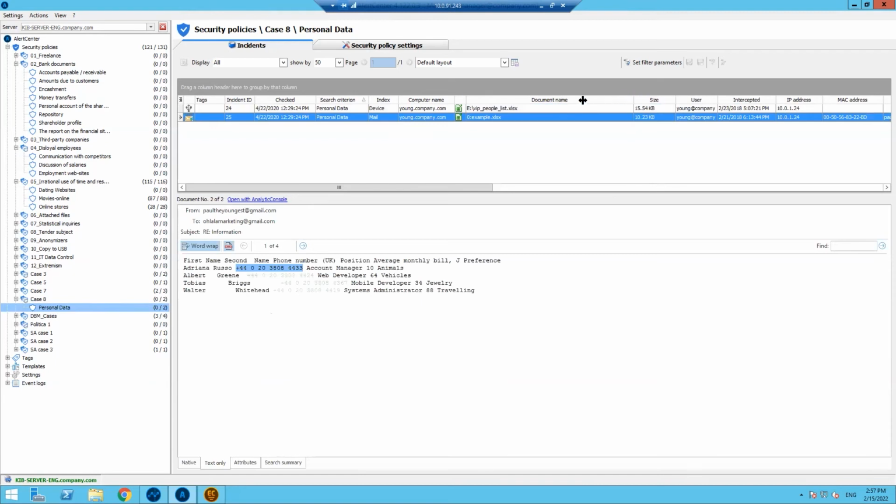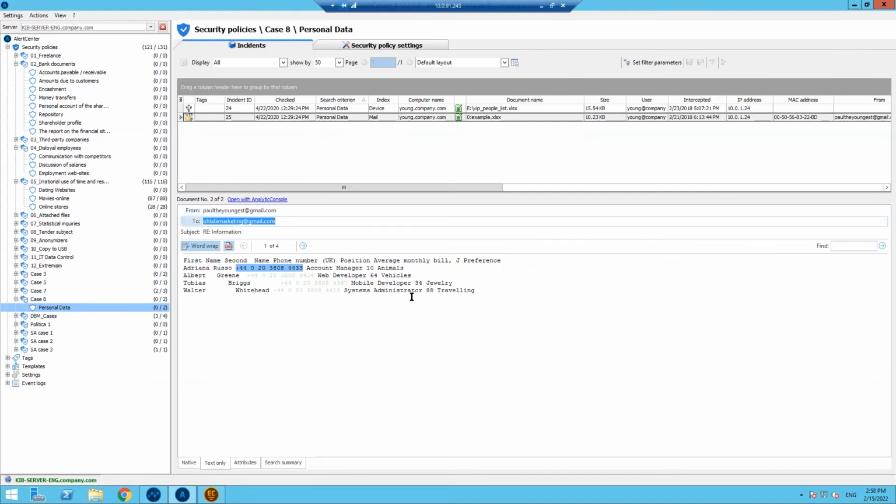If we speak about Risk Monitor solution, we always know the computer name, username, date and time when this incident happened. And we have a shadow copy of the document that was shared, or the email or conversation that happened between users. In our case, we have some document sharing. The document is an example. It was sent from one Gmail account to another one, and this is a small part of personal data about our employees. In this case, if I need to perform some investigation, I can do it as well.